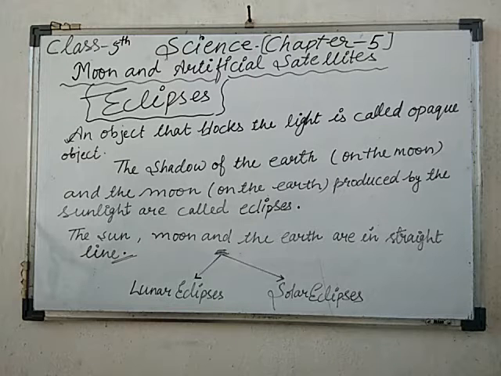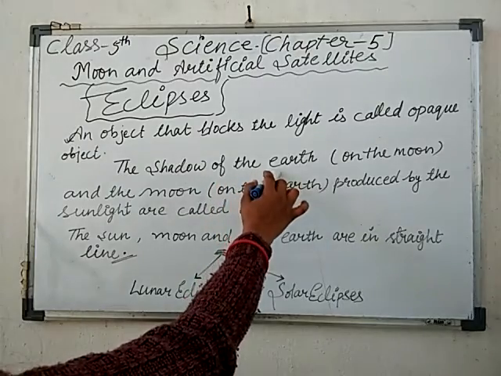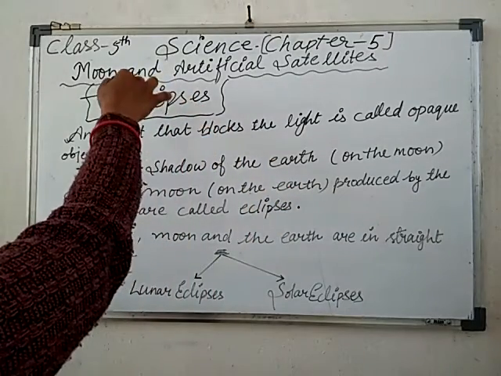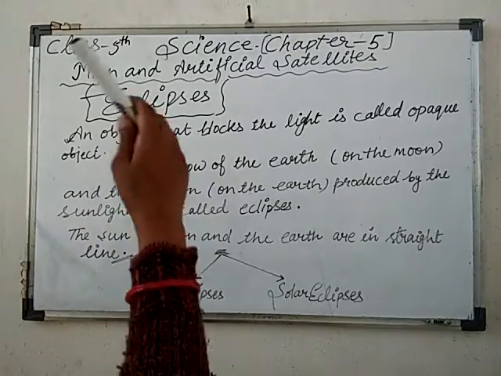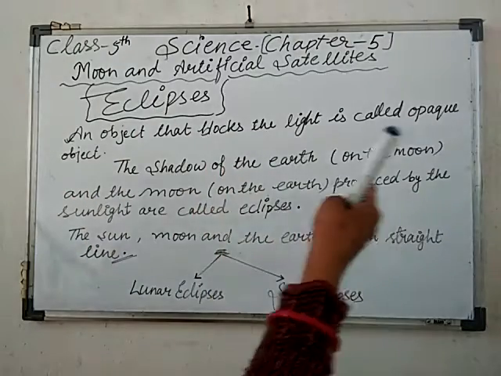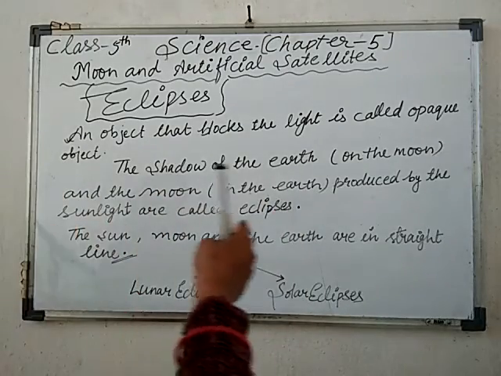Remember about the shadow of the earth: in eclipses the sun, the moon and the earth are lying in the same plane, or in a straight line.